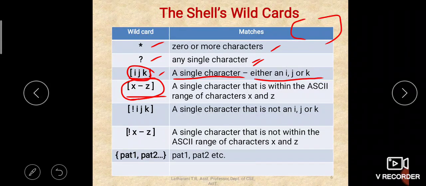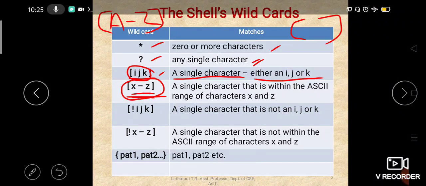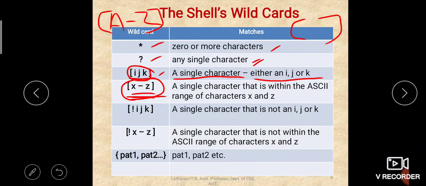Okay, so likewise you can give the range. A to Z also you can give here. A to Z, that means from A to Z any alphabet if it occurs it will match, but only small characters here. If you give capital A to Z within the character class, then any capital character from A to Z